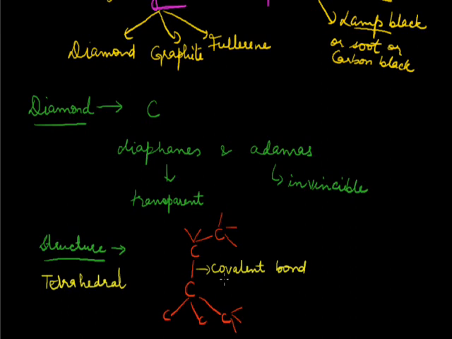Then if we talk about the bond length in diamond, this covalent bond is a single covalent bond, so the bond length will be 1.54 angstrom. And if you don't know, then let me tell you, 1 angstrom is equal to 10 raised power minus 10 meters. So the bond length in diamond is 1.54 angstrom. And if I talk about the shape of diamond, I hope you can understand the difference between structure and shape. Structure is basically the internal arrangement of constituent particles. Like constituent particles, here are atoms.